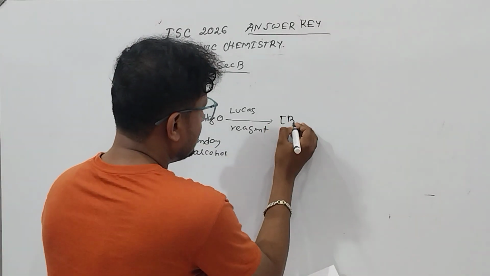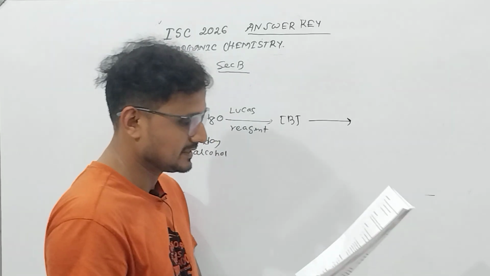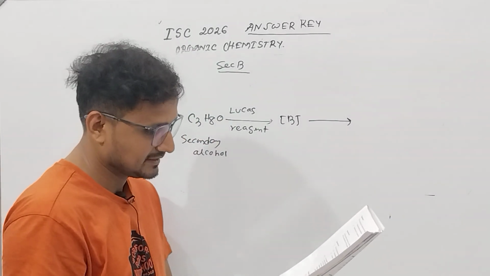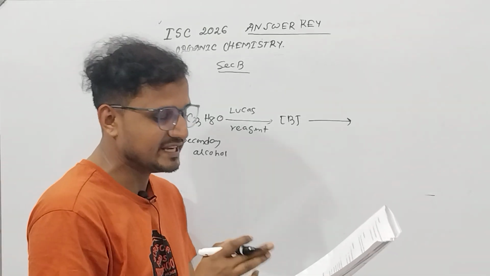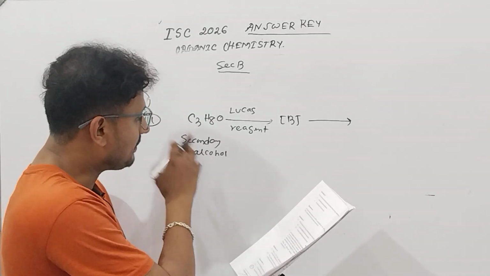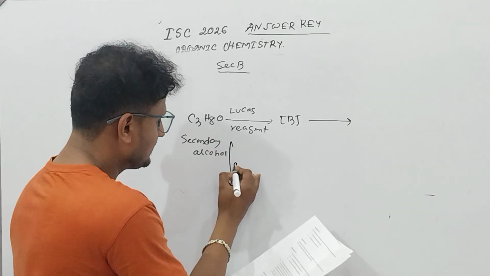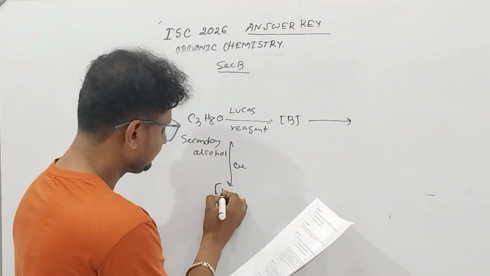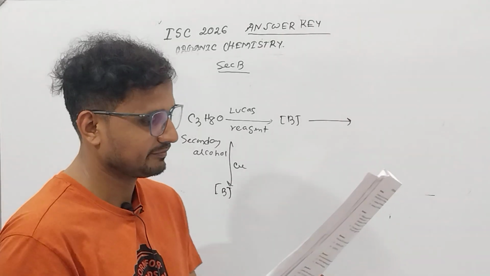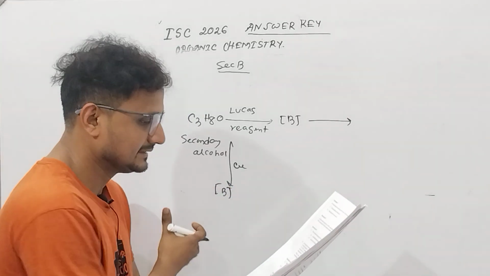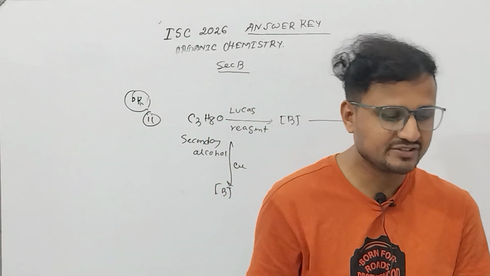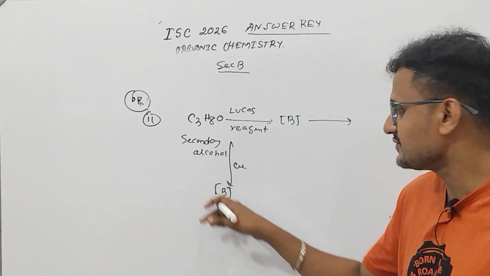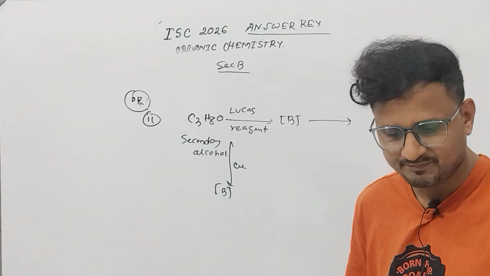Okay, to form B. Now, the compound B does not reduce Fehling's reagent. And on heating compound A with copper, if you heat this compound A with copper, you get B. This B does not reduce Fehling's reagent, that means it can be a ketone.